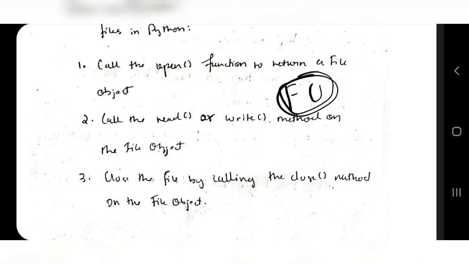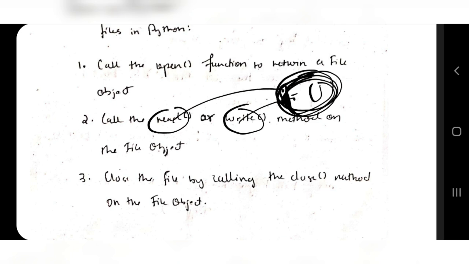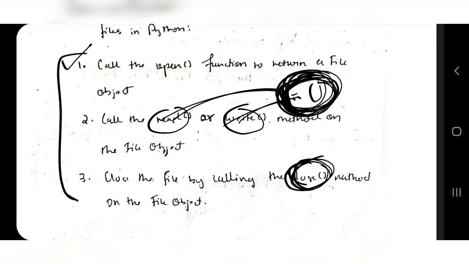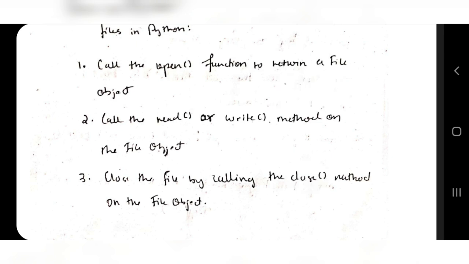Then what do you have to do? Using the file object, you can do 2 things: either the read function or the write function. After doing the read and write function, you have to close the file object by using the close method. Okay. Open the file, associate it with the file object, do the read or write operation. After that, close the file object using the close method, and that's the reading and writing process for files. So you have to give the syntax for each of these and an example.